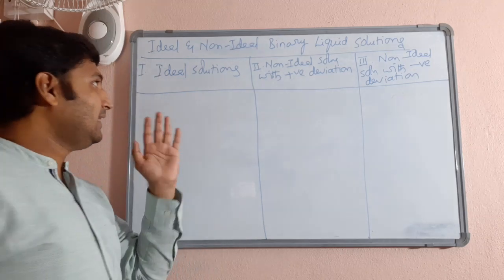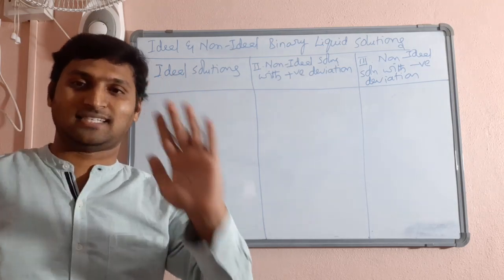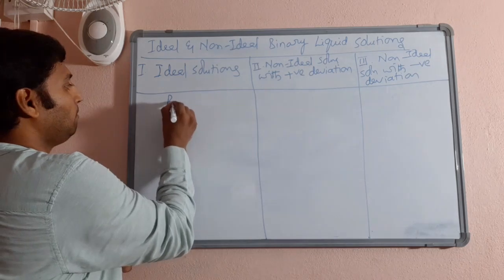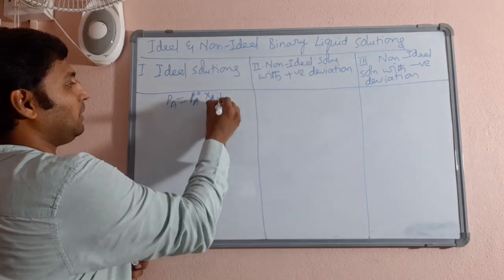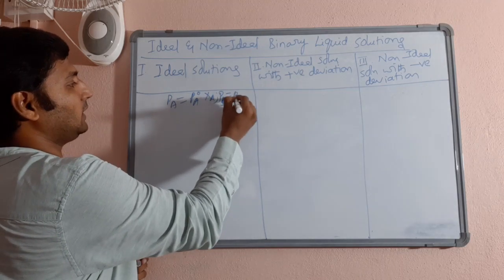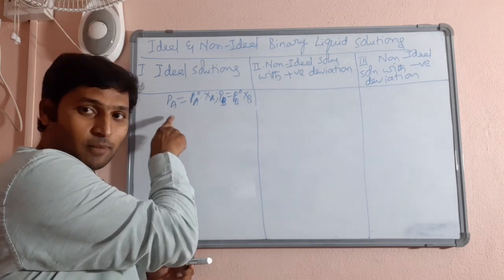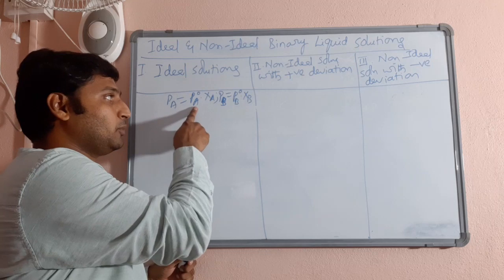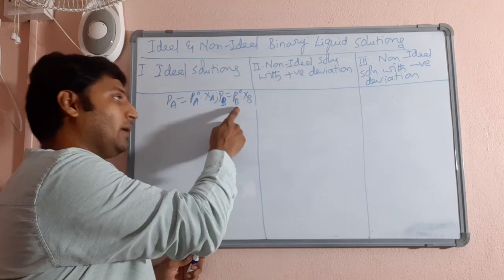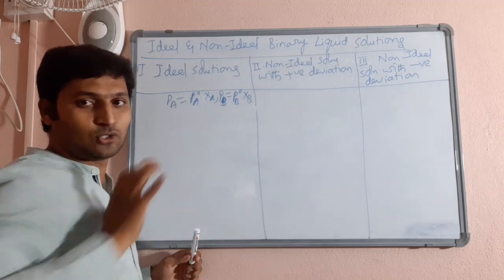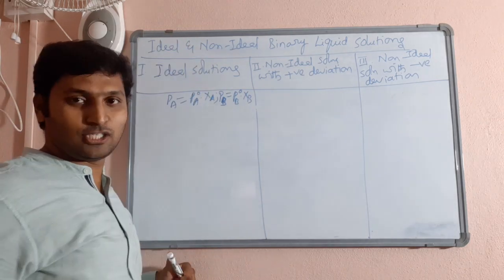See, it is pretty clear that ideal solutions are the ones which follow Raoult's law exactly. That means PA must be equal to PA naught into XA exactly. PB must be equal to PB naught into XB exactly. That means the partial vapor pressure of one of the components should be equal to vapor pressure in its pure state into its mole fraction. Partial vapor pressure of the other component should be exactly equal to vapor pressure of its pure state into its mole fraction in the solution. If it is exactly following like this, it is called an ideal solution.